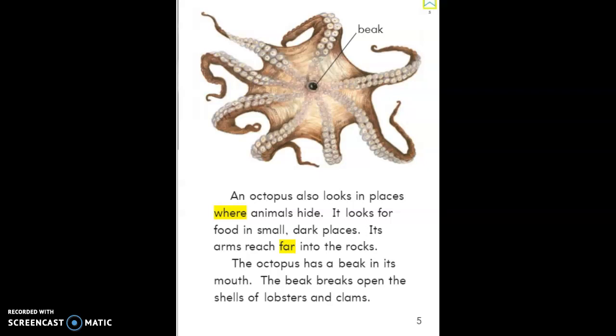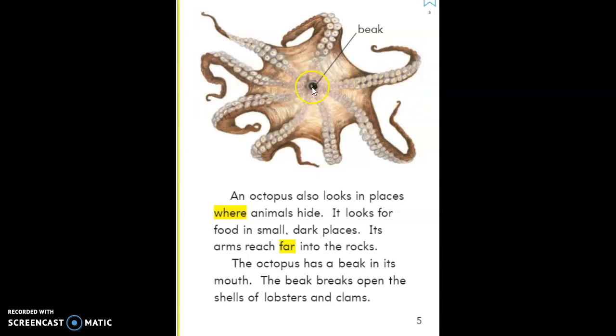An octopus also looks in places where animals hide. It looks for food in small, dark places. Its arms reach far into the rocks. The octopus has a beak in its mouth. The beak breaks open the shells of lobsters and clams.